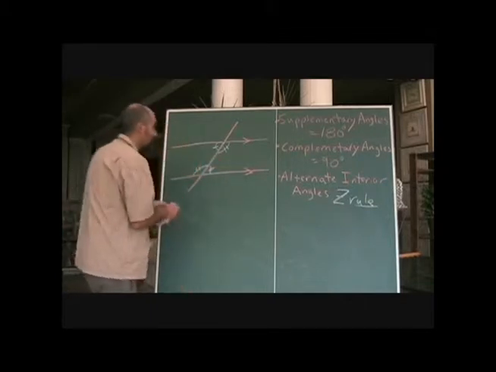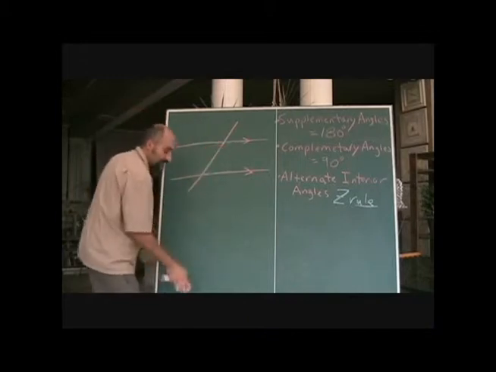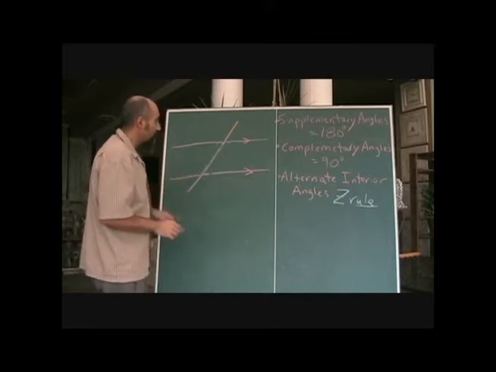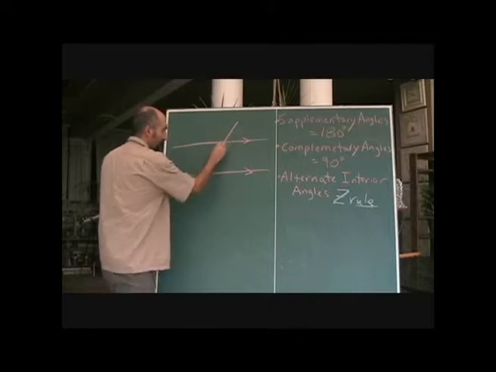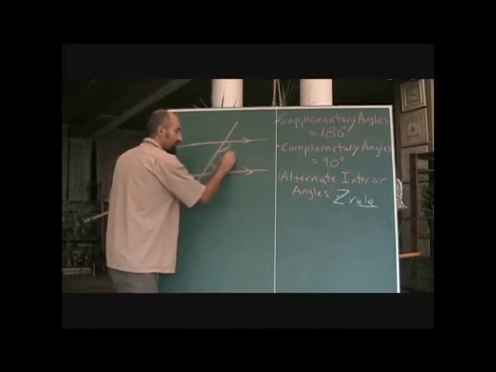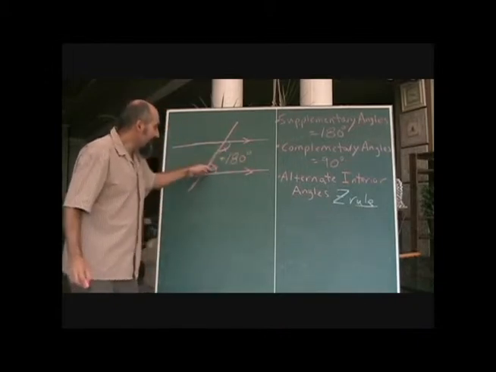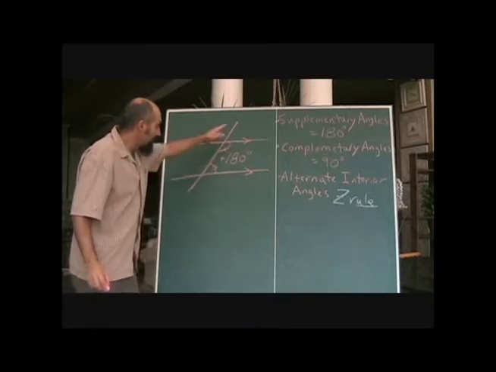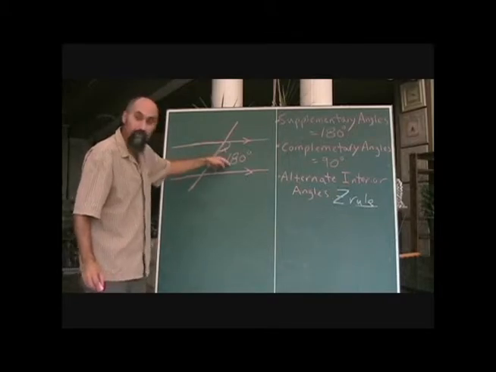Now there are a couple of other relationships that come up with parallel lines. I'm not going to use the names because the names vary a lot more for those ones. But the relationships are these. When you have two parallel lines going across and a line crossing them, this angle plus that angle are not equal to each other, they're different angles, but if you add them up, they equal 180 degrees. So the insides of two parallel lines being crossed by another line, the two angles added up inside equal 180 degrees.